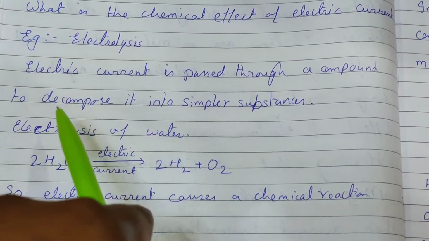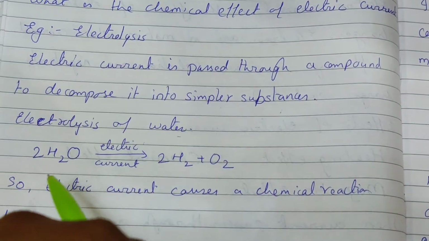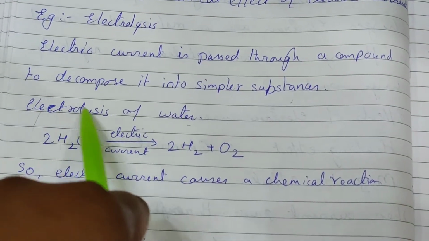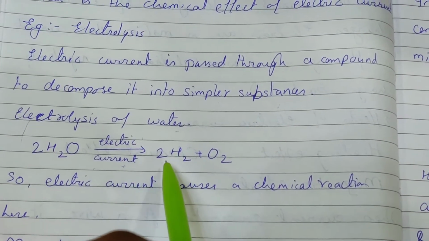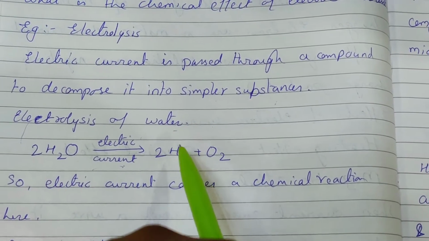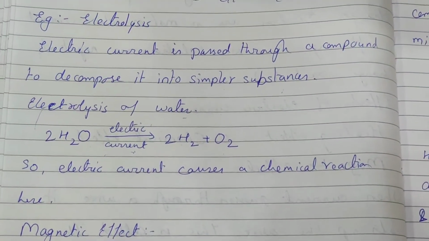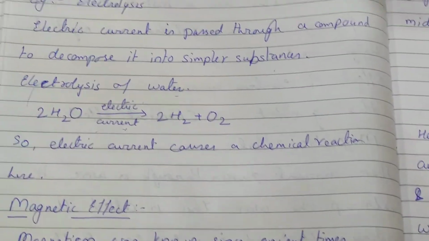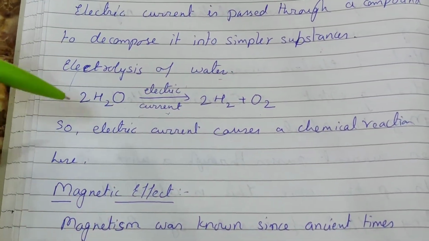For example, electrolysis of water. When electric current is passed through water, it gets decomposed into simpler substances in the form of hydrogen and oxygen ions. Okay, that is your electrolysis. So electric current causes a chemical reaction over here.